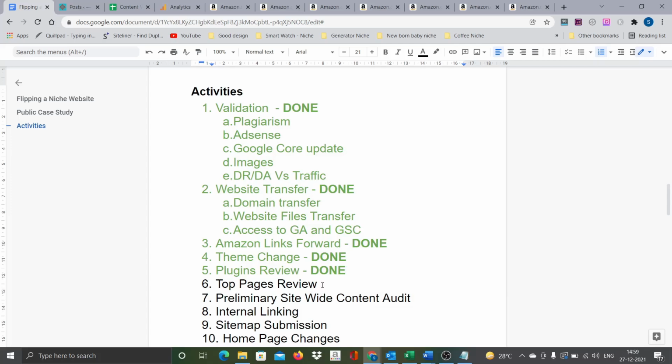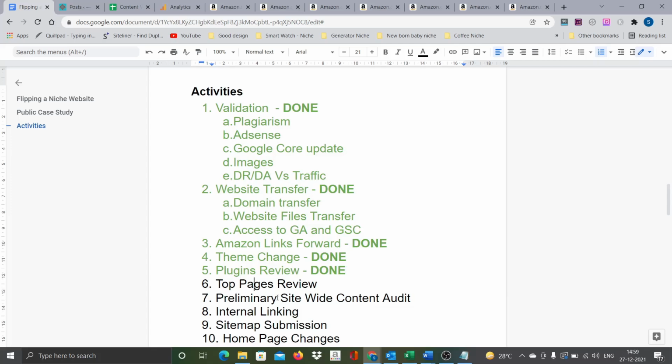So for now, I do not recommend touching any of the top ranking pages. Minor changes you can do, in the sense of checking whether the keyword is available in the headings or not, these kind of minor things we can do, but otherwise no disruption of the content for these pages for now. Once we complete the site audit, and when other pages also pick up some traffic, then we can come back and review these pages. We are not going to leave these pages completely. After some time we are going to review these pages. Okay, so let's get started.